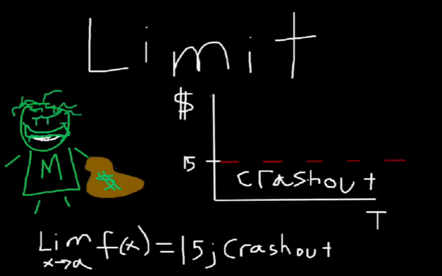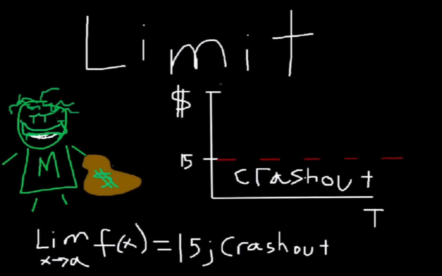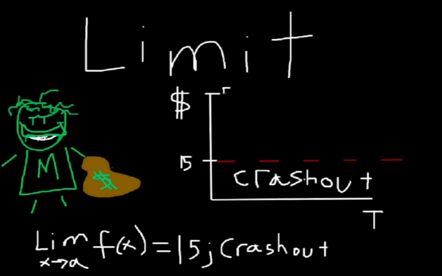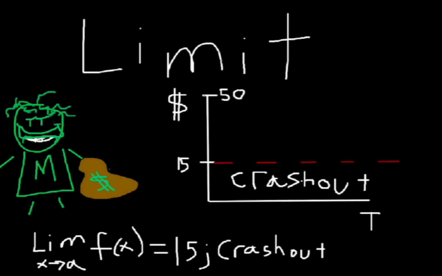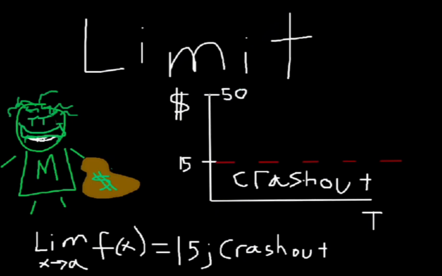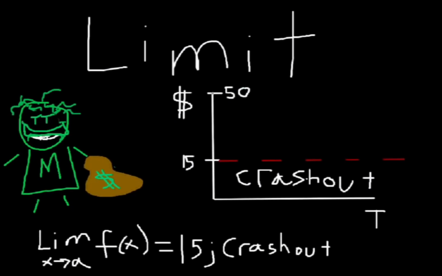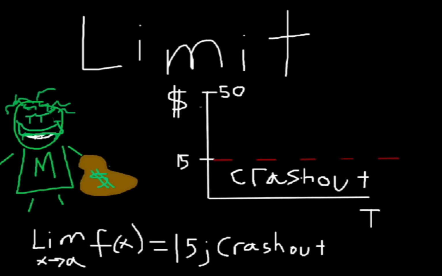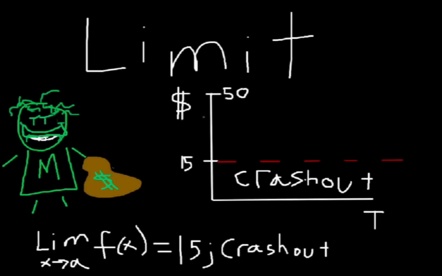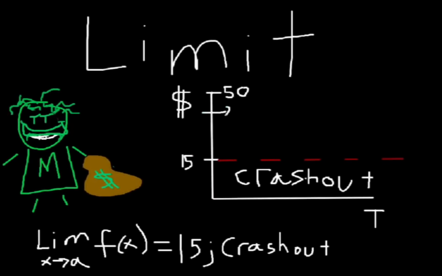Now Matt, he started off with $50 right here. And remember, Simon borrowed $25. So we can mark 25 right here.